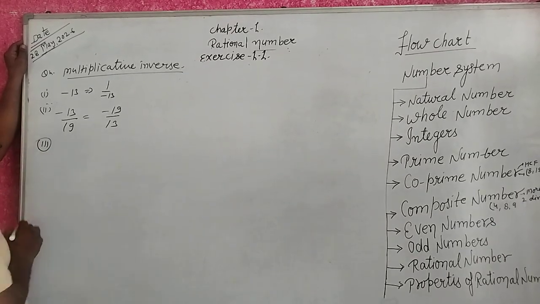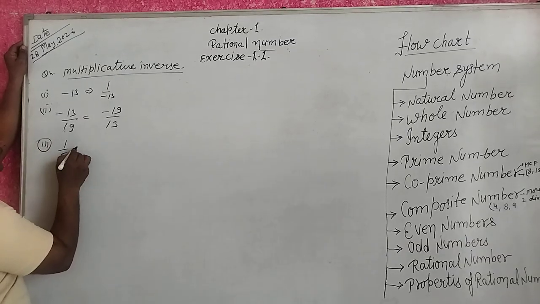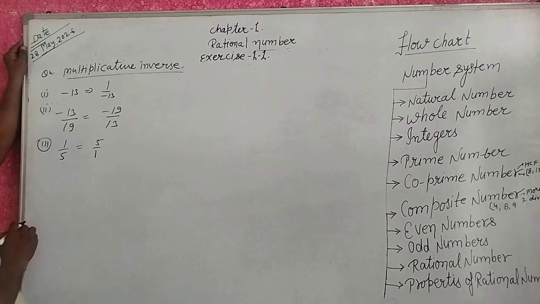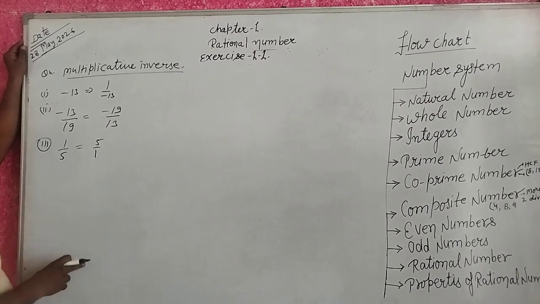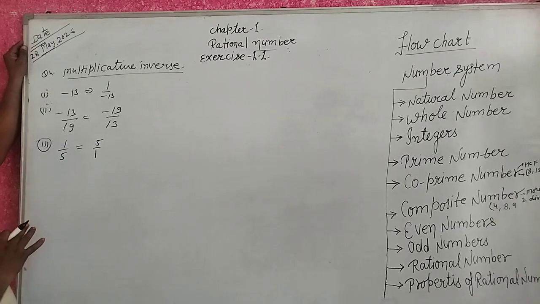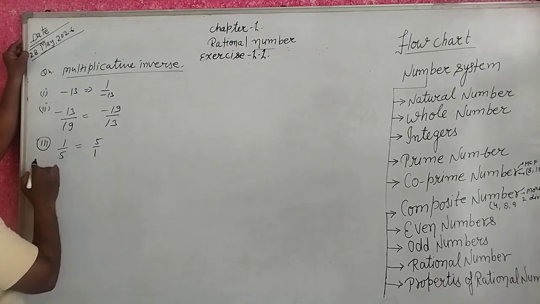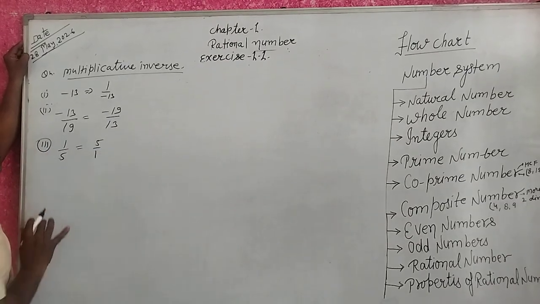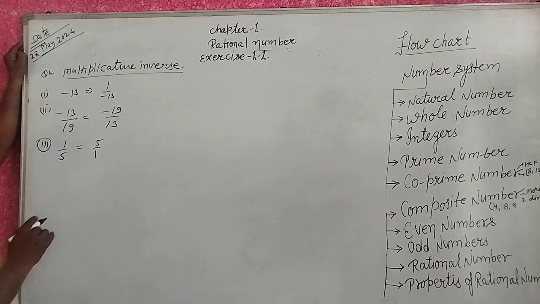Third, 1 upon 5, multiplicative inverse equal to 5 upon 1. You write here 1 or not? It is not necessary to write here 1. Okay guys? 5 comes up and 1 comes down. 5 into 1 upon 5 is 1. So the multiplicative inverse of 1 upon 5 equal to 5 upon 1.